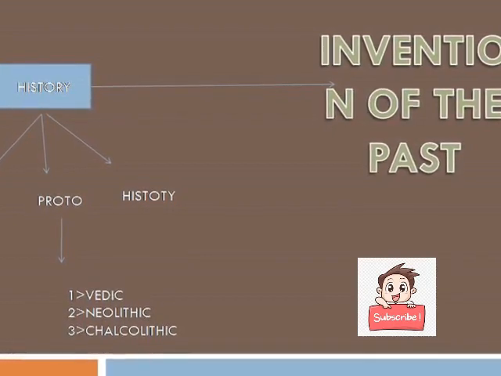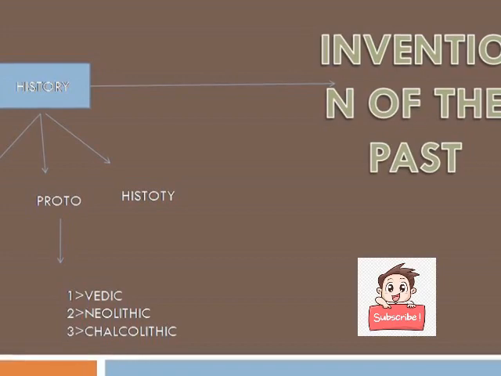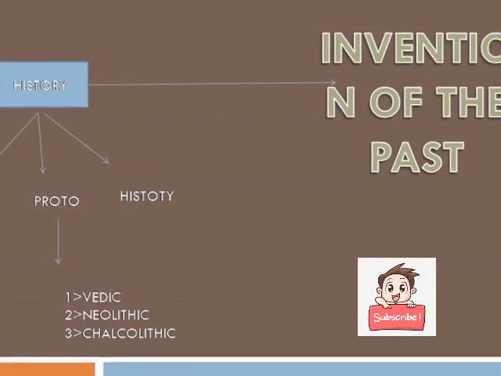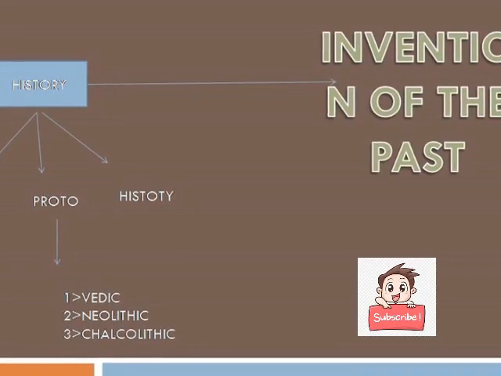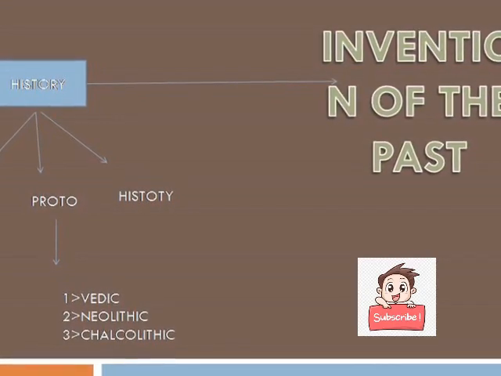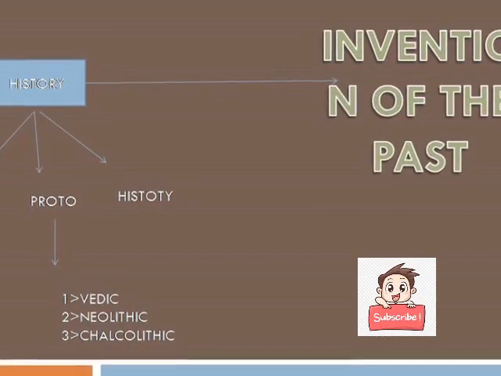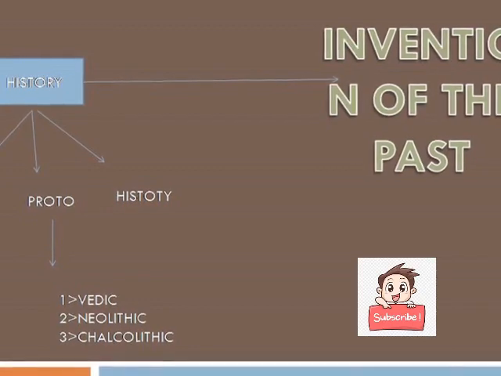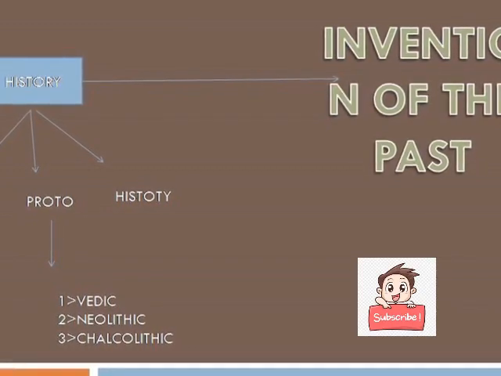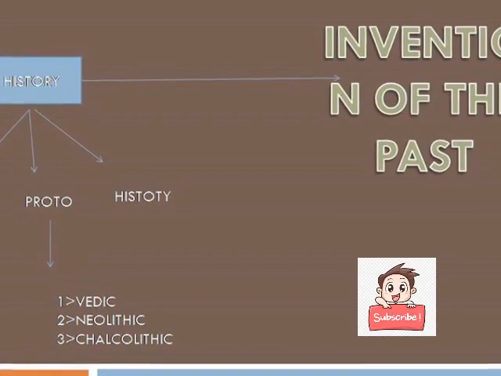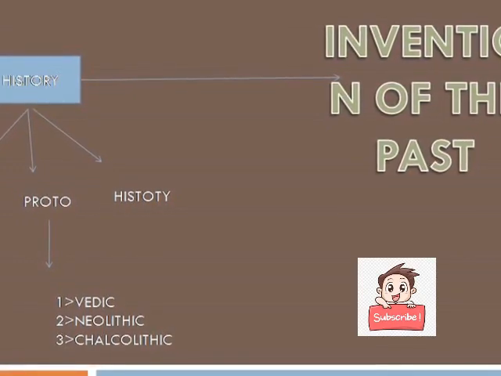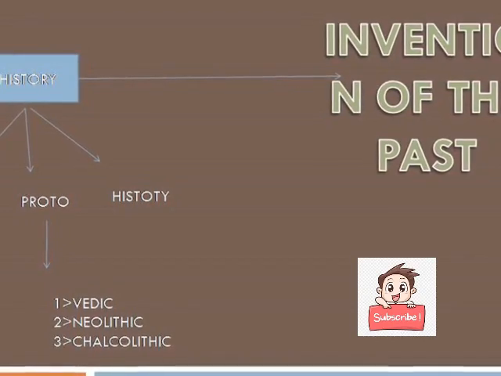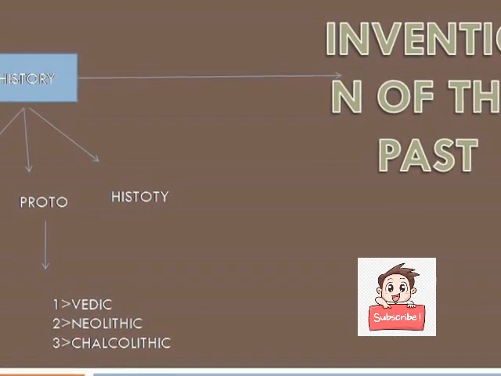So these civilizations also did not have any kind of written document. So how can we know about them? We can know about these civilizations from written documents of their contemporary civilizations. I mean that the Harappan civilization was undeciphered, which means it did not have any written document. But the Harappan civilization can be known from the Mesopotamian civilization, which was contemporary with it.